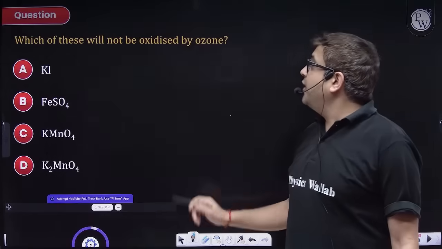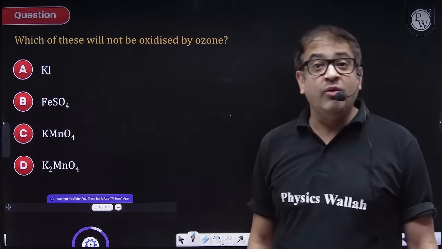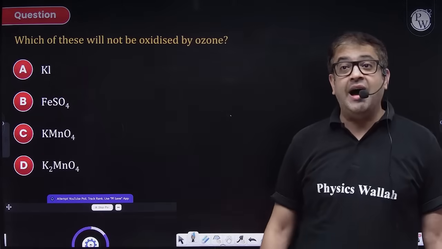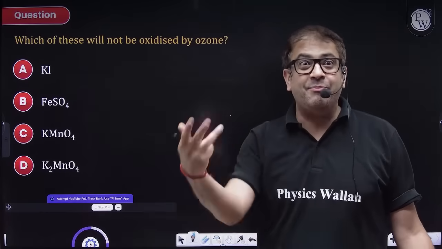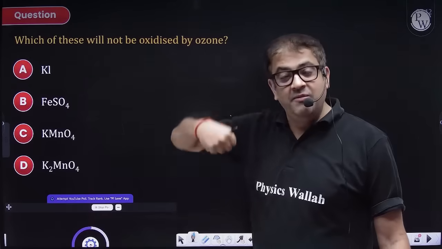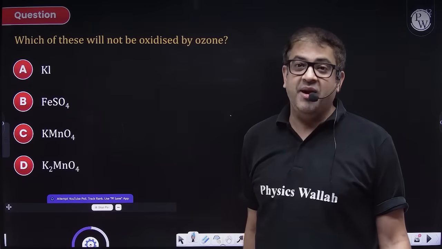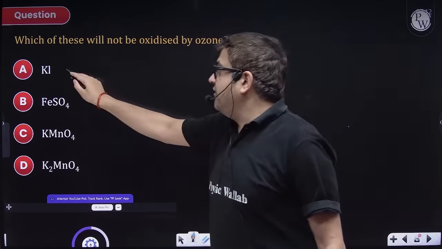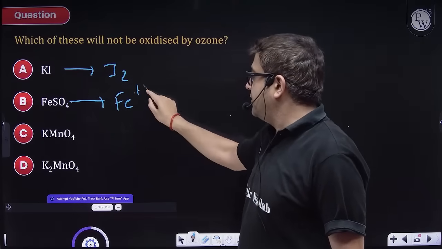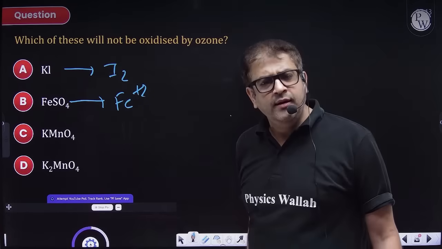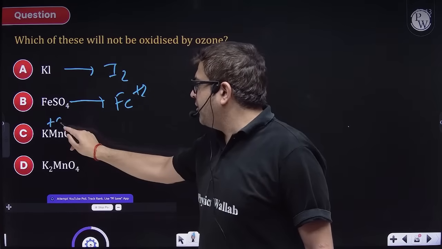Now, which of the following will not be oxidized? Sir, ozone gives nascent oxygen, so it is a highly strong oxidizing agent. Who has the capacity? Everybody has to submit. Ozone will blow everybody with oxidation. I minus will form I2. Ferrous will form ferric ions. Sir, manganese is already in its maximum oxidation state.